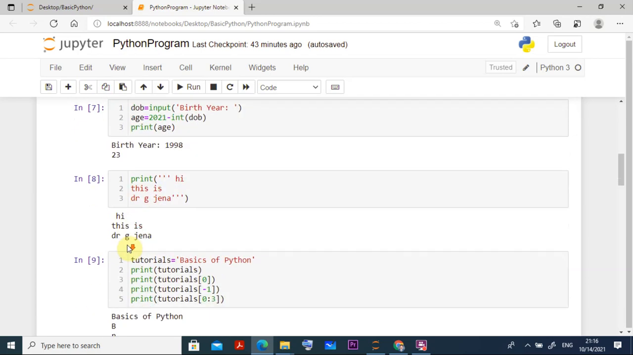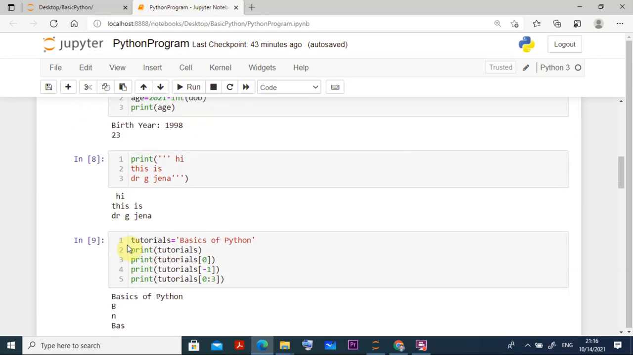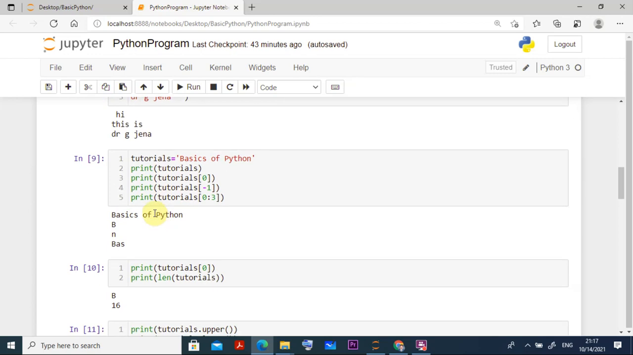Similarly, suppose I want to write multiple lines. I told you that inside the print you can use single quotation, double quotation, and triple quotation also. Suppose you want to write multiple lines, just like a paragraph, you can use three single quotations. So I am writing print, three quotations, hi, this is Dr. Jijana, and then closing it. Then you run this program with Control Enter. The output comes: hi, this is Dr. Jijana. It's clear?